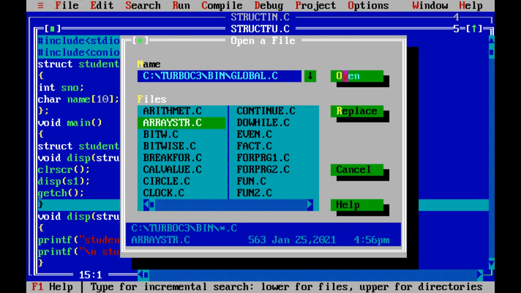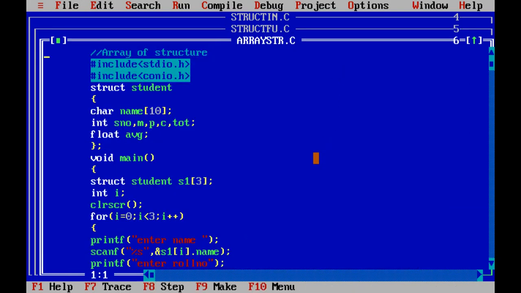Array of structure. Clear? Now in this, what is going to happen in the array of structures? Normally struct student has name, SNO, average. So up to this the structure definition is closed. Now struct student S1 simply accepts one student's details only. That means one student's details we accepted: name, roll number, 3 subject marks. We are displaying total and average by doing the calculation.